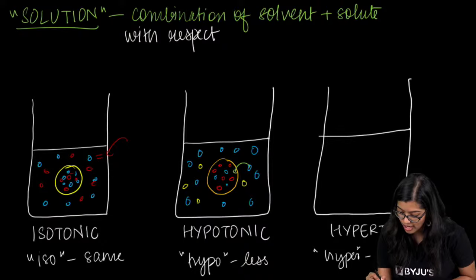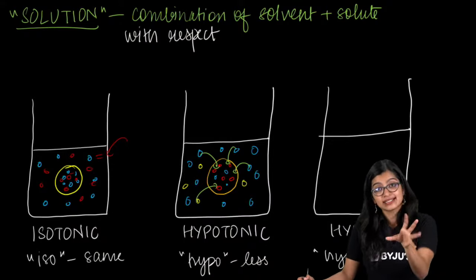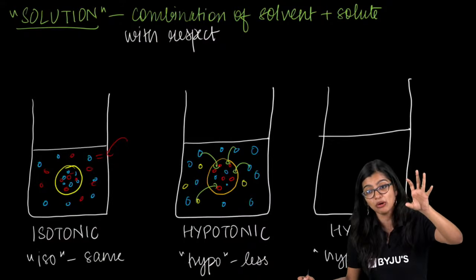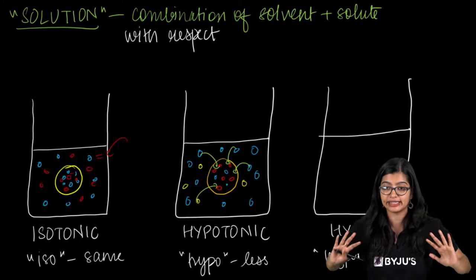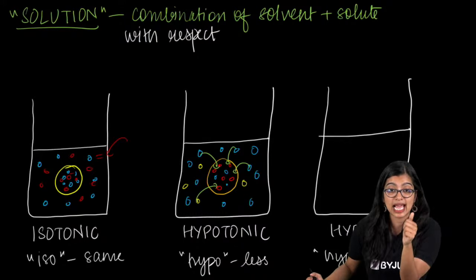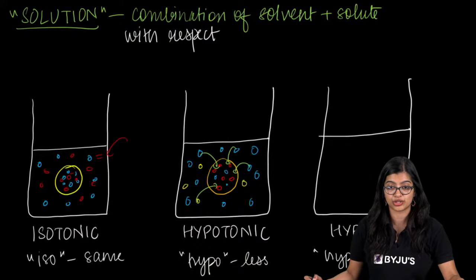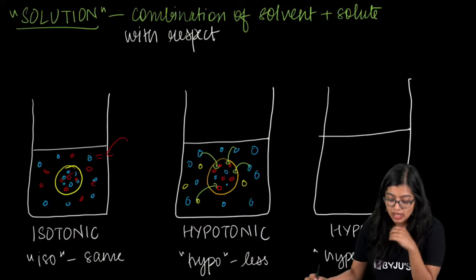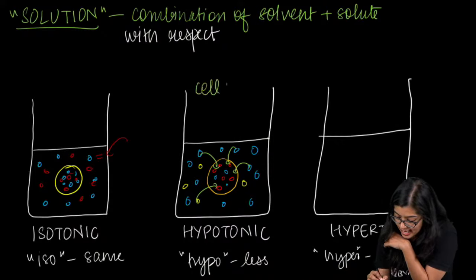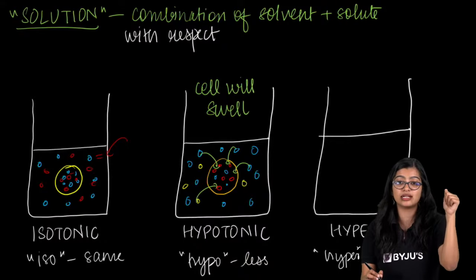Water is going to move from outside to inside. So a hypotonic solution is one which has less amount of solute and more amount of water, and as a result water will go from outside to inside. If a cell gains water, it normally gains it when kept in a hypotonic solution. In this case the cell will swell. Remember, hypo means the cell will swell.